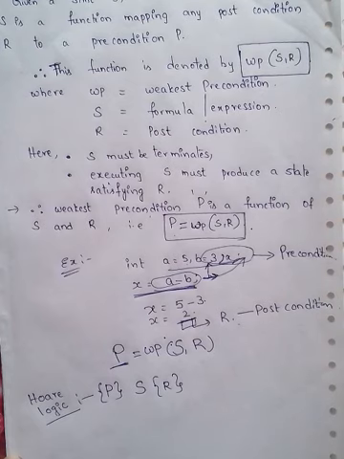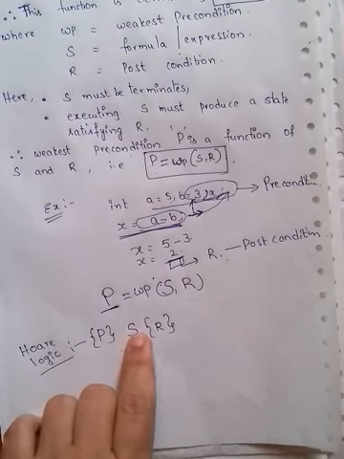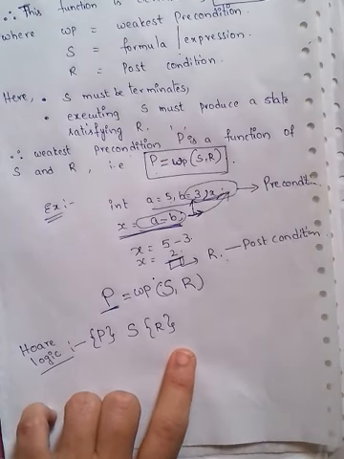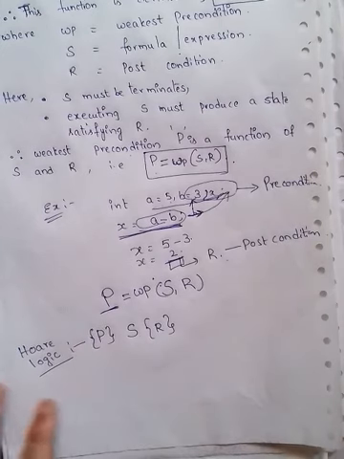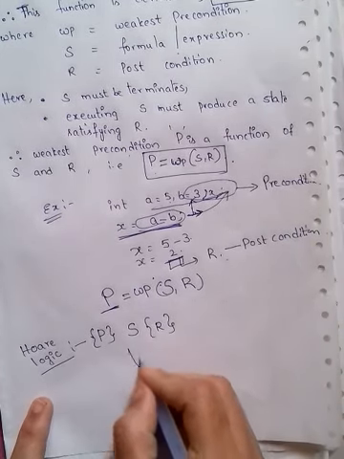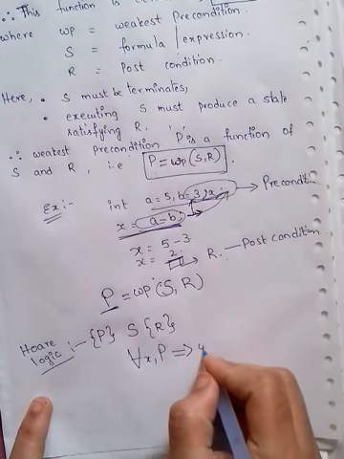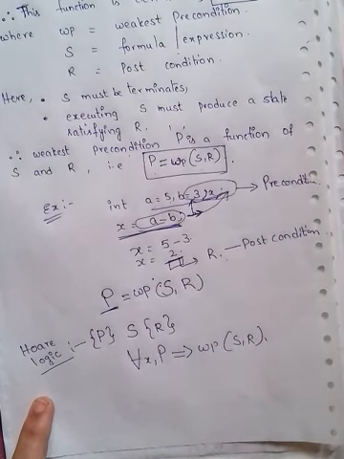For example, if x is a variable involved in S, then the Hoare triple P S R is provable in Hoare logic for total correctness if and only if the first order predicate, for all x, P implies WP of S comma R, holds. In Hoare logic, this can be represented like this.